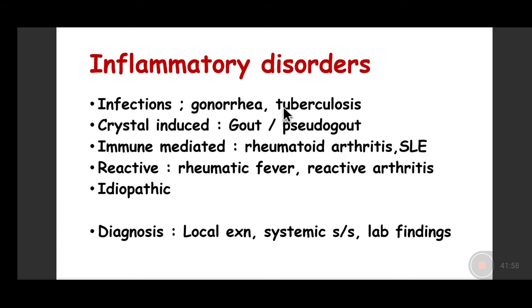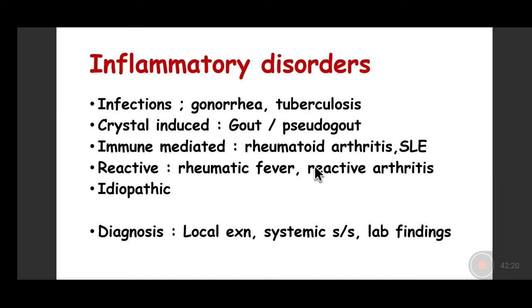Right? So there can be weakness because of the entrapment of the surrounding nerves in cases of tuberculosis, or there can be collapse of the adjacent vertebra leading to quadriplegia or paraplegia. So that is how important it becomes to identify the etiology so that appropriate treatment can be immediately started.